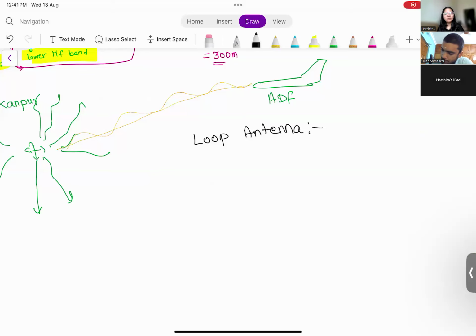Loop antenna means there will be one loop, right? One, two, this. It forms a loop. See, one loop is formed.